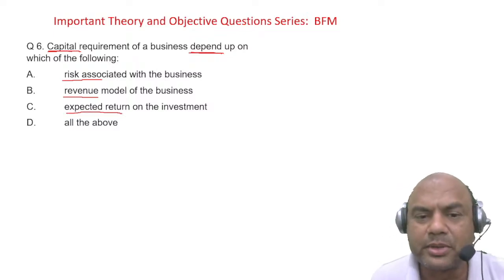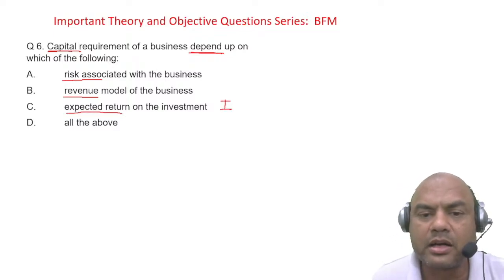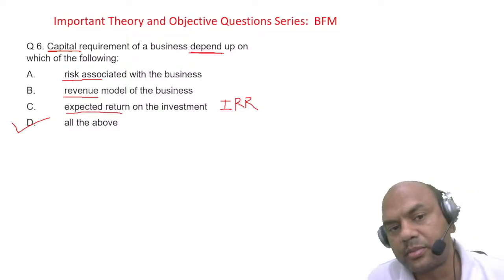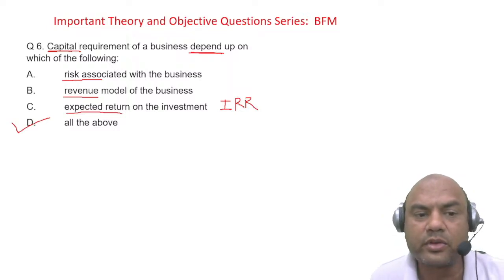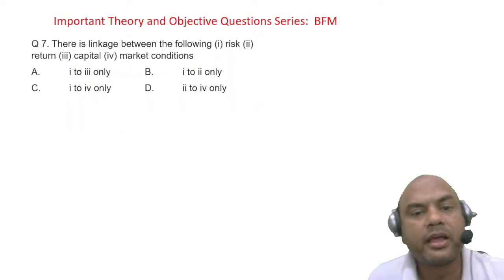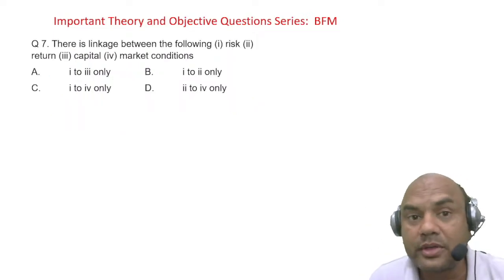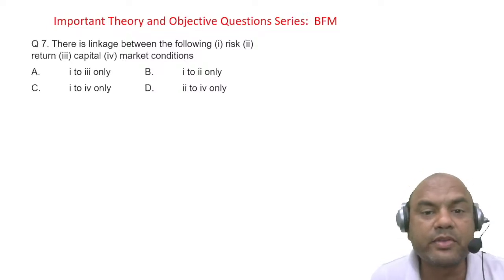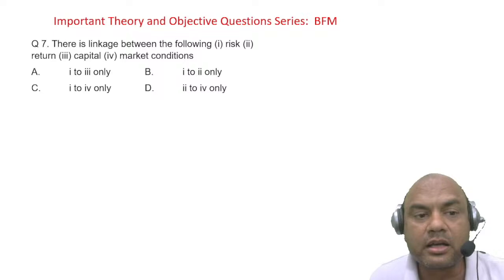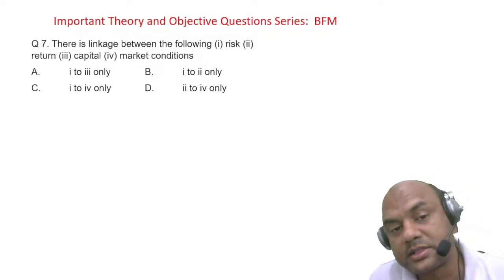I'll calculate, in simple words, the IRR, internal rate of return. Okay, and all of the above. So the answer is all of the above. Capital requirement depends upon all these: risk, revenue, and expected return. This is what I was talking of. I told you that three items are there. Let me show you. There is a linkage between the following: risk, return, capital, and market conditions.